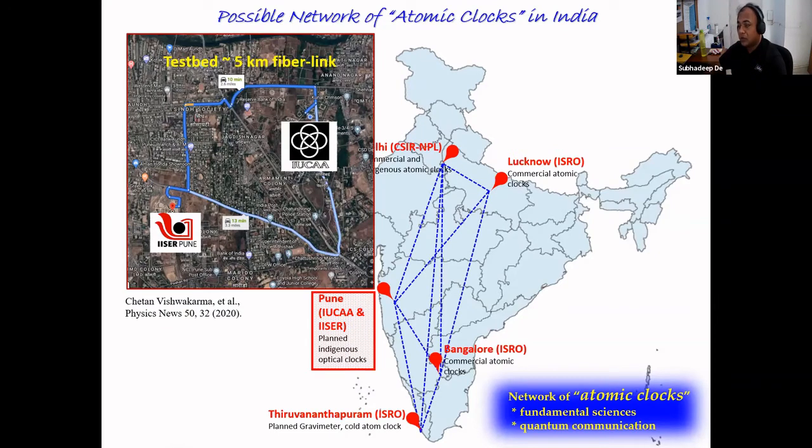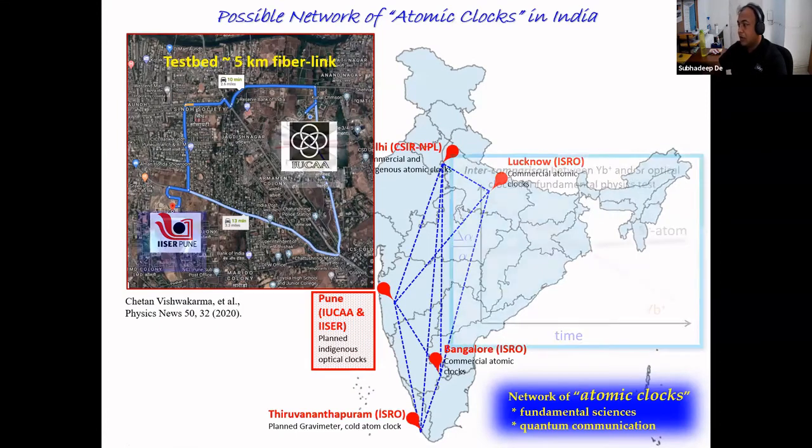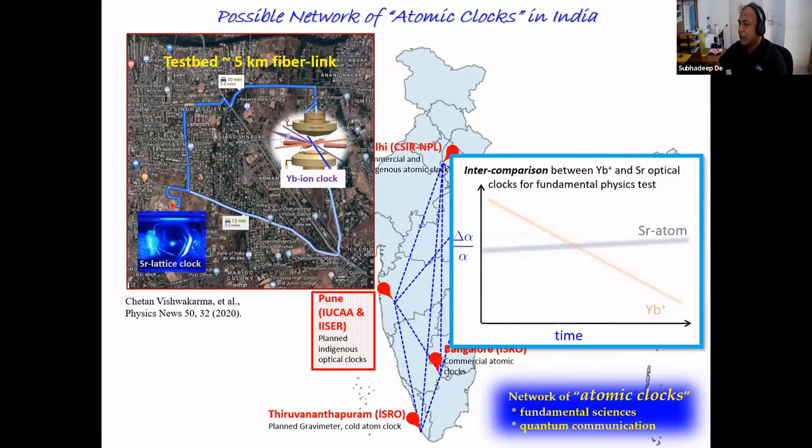They are doing a strontium lattice clock. I am doing a ytterbium ion clock. And we have a plan to connect these together via an optical fiber. So we can start the networking from Pune itself, and that can be a guinea pig for us before we can make an Indian network of clocks. And that can also be used for other fundamental science experiments, which I have not spoken about today.